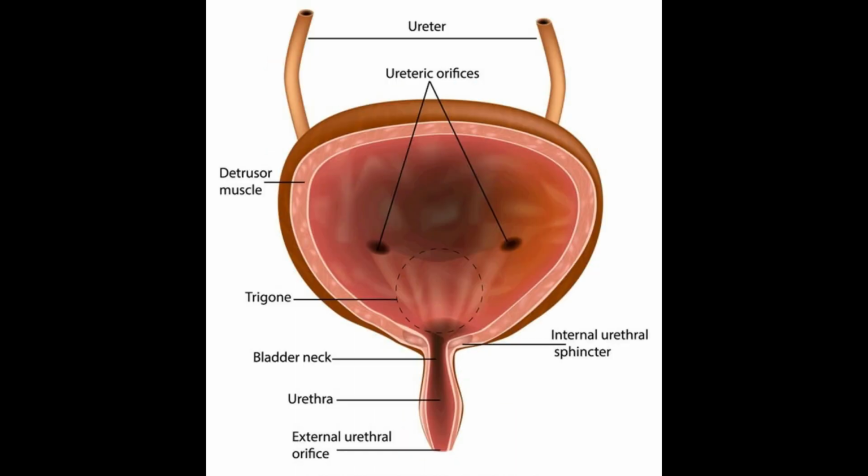Urinary bladder. It is sac-like in shape and acts as a temporary storage organ of urine. Urine entering the urinary bladder from the ureters slowly fill the hollow space inside the bladder. Urine is expelled from the body through the urethra.